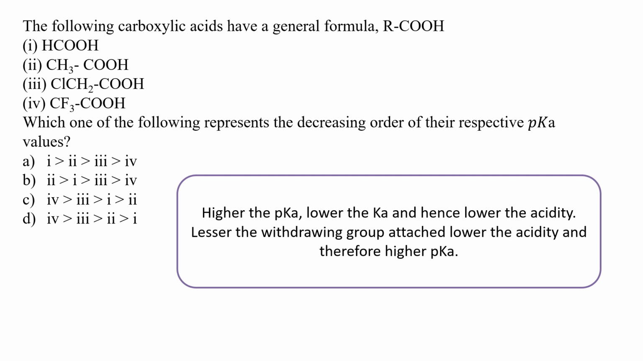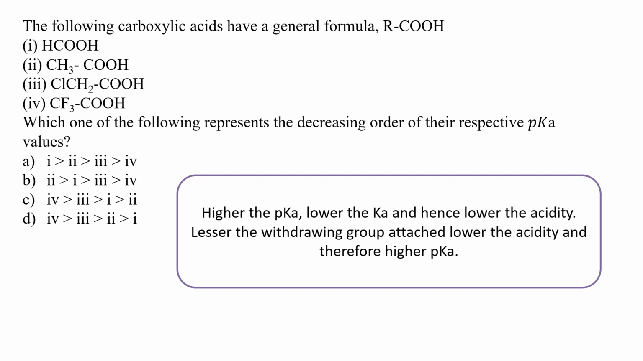What I'm saying is that when a molecule has higher acidity, it is going to have a higher value of Ka and a lower value of pKa, while vice versa, higher the pKa, lower the Ka, and hence lower the acidity. Interestingly, in a molecule, the lesser the withdrawing group attached, the lower the acidity, and therefore the higher the pKa. The second line is very important, and consider all the options 1, 2, 3, 4 of carboxylic acid with this